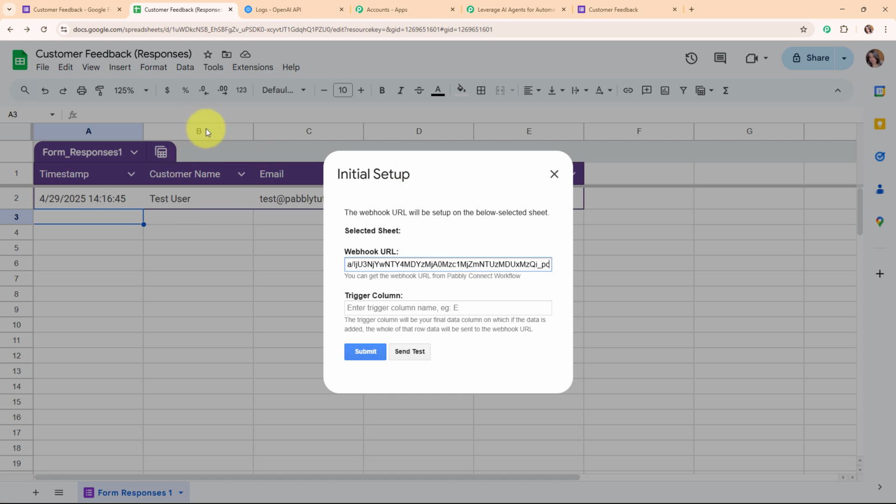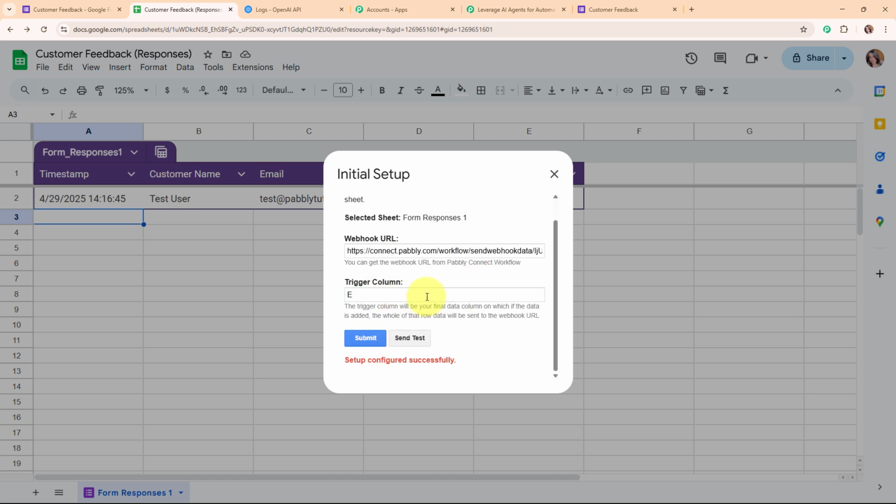Here in my Google Sheets, you can see my last data column is column E. So for the trigger column, I'm going to enter the column as E, and then click on submit. And here you can see we have received the response as setup configured successfully. That means we have successfully set up a webhook inside our Google Sheets.